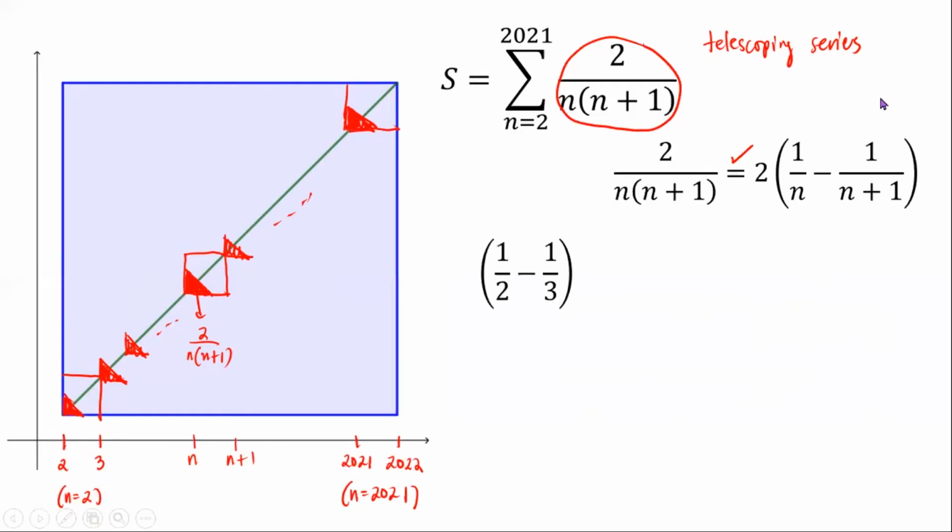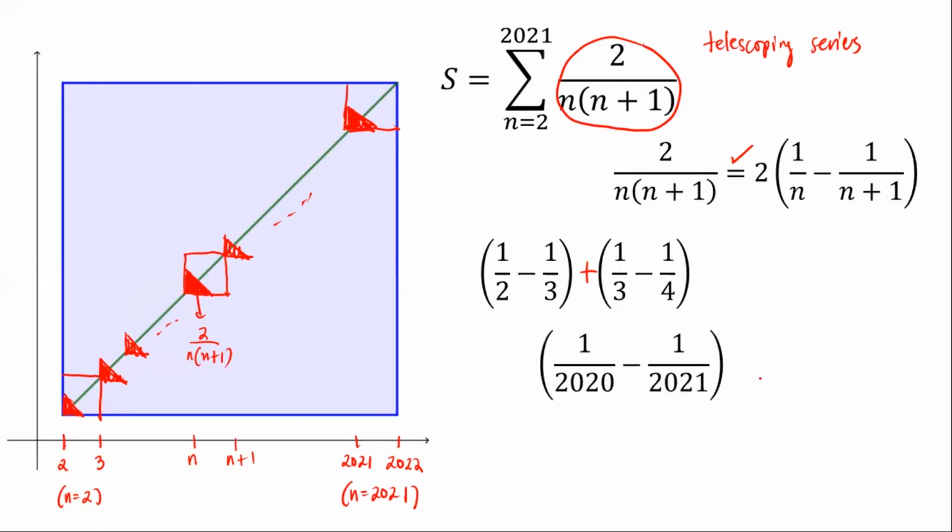All right, because the difference is 1 over n minus 1 over n plus 1, when n is equal to 2, you get 1/2 minus 1/3. And then when n is equal to 3, you get that difference, and then you get many more. So that's the second to the last when n is 2020, and the last is when n is 2021.